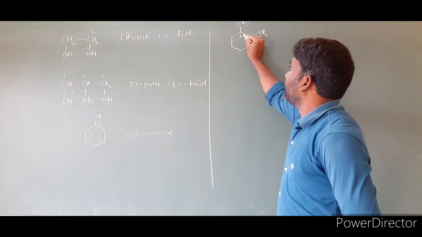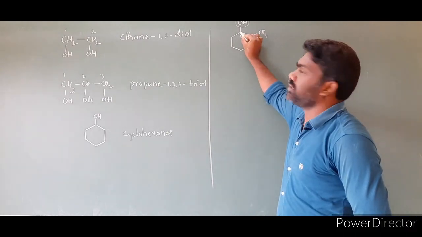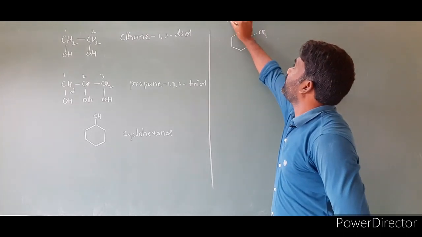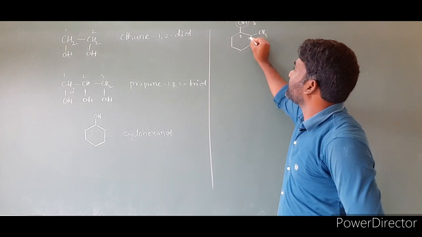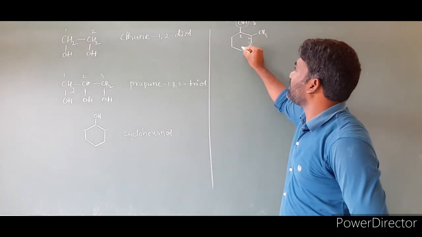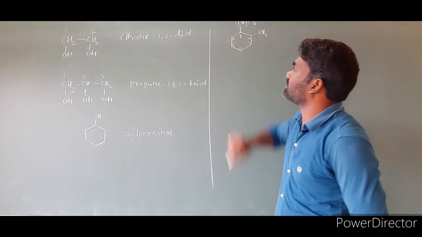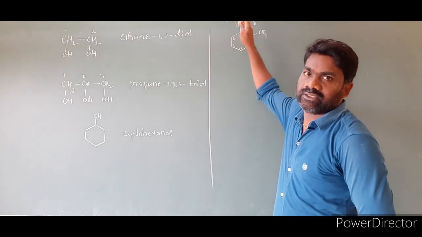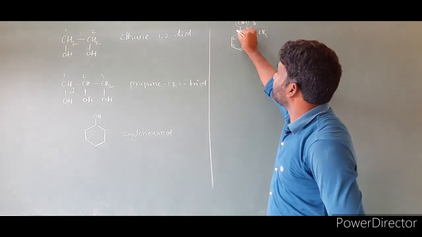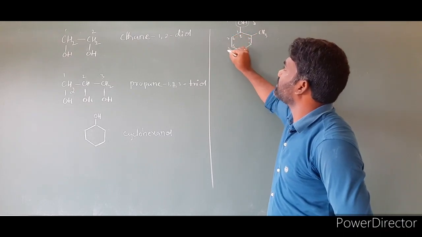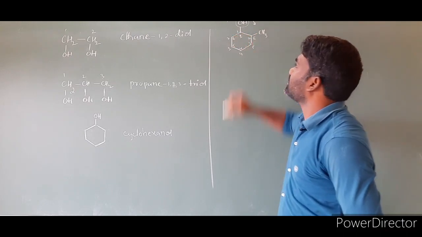Then we can give the numbering in two directions. Clockwise: this methyl group will get 2, then 3, 4, 5, 6. Anti-clockwise: this is number 1, this is number 2, 3, 4, 5, 6.